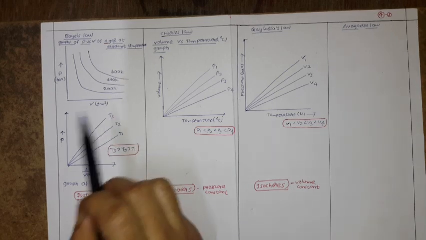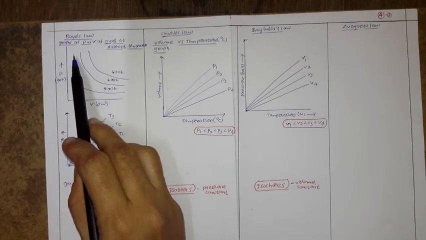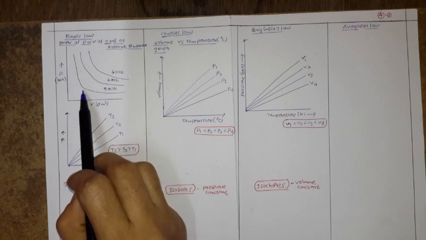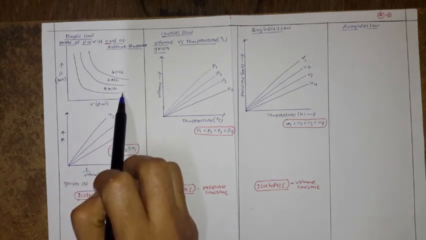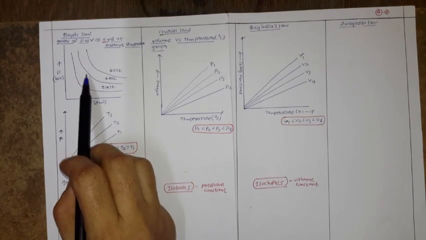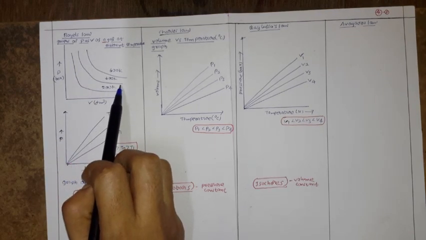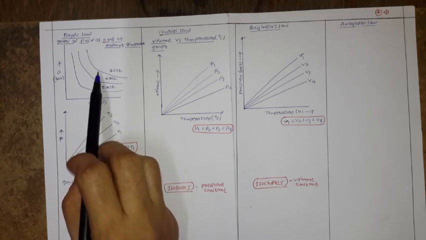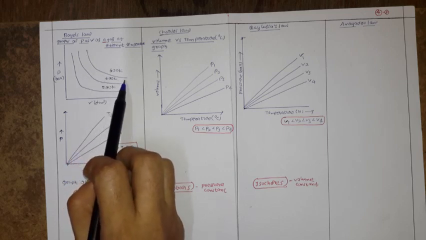How? If you see this line, throughout this line temperature 200 Kelvin is constant. If you observe this one, throughout this line temperature 400 Kelvin is constant. And for this one, 600 Kelvin is constant.